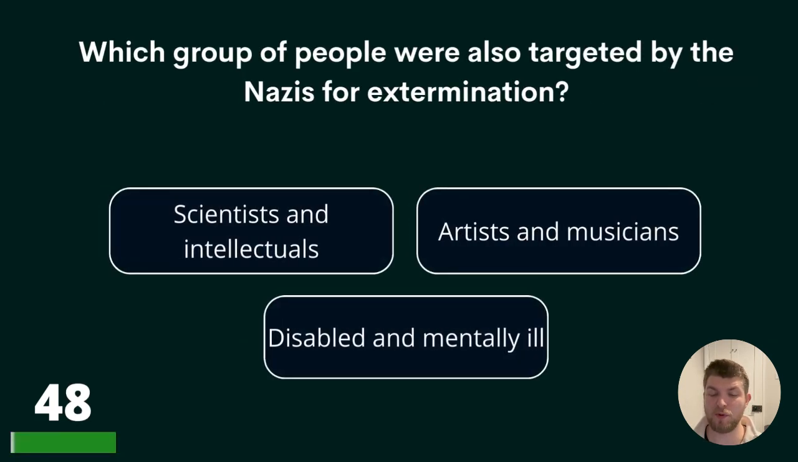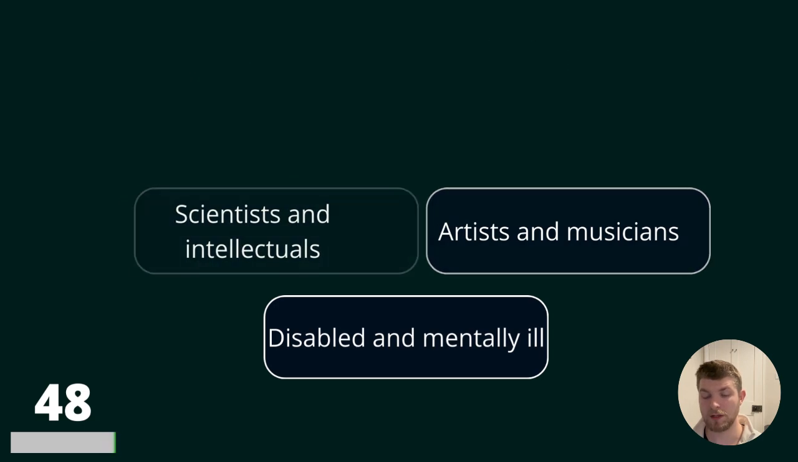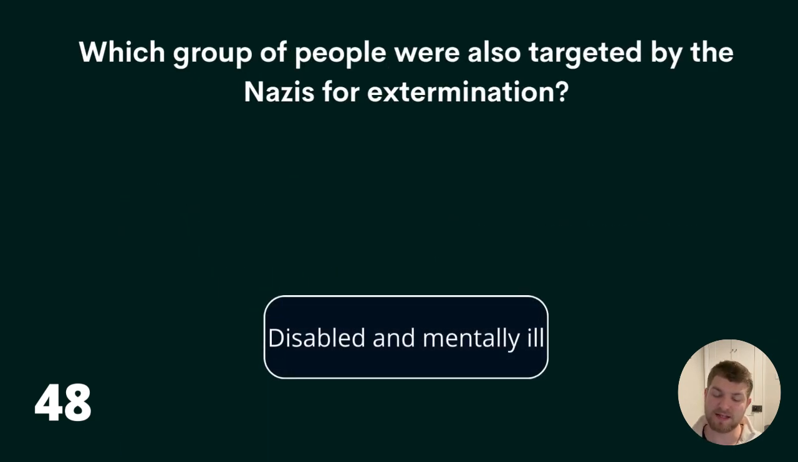48. Which group of people were also targeted by the Nazis for extermination? Scientists and intellectuals, artists and musicians, or disabled and mentally ill? The answer is disabled and mentally ill.